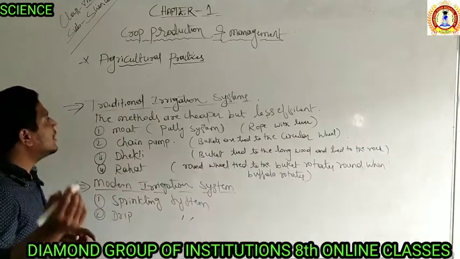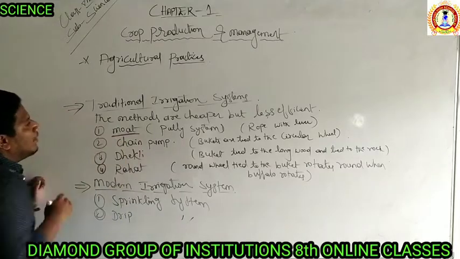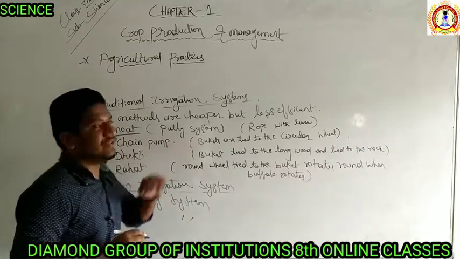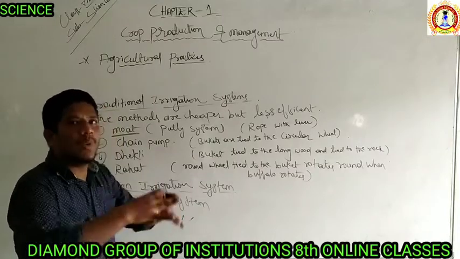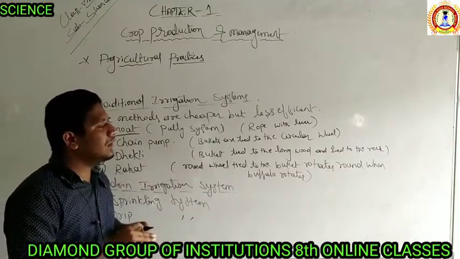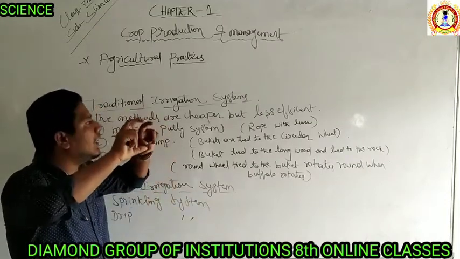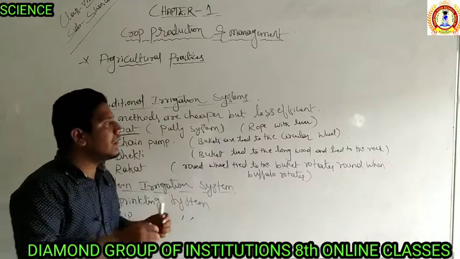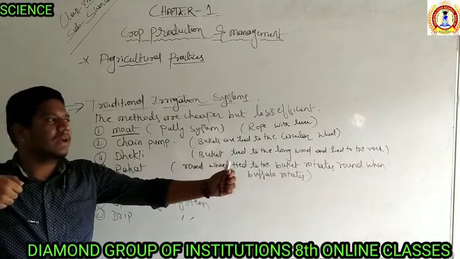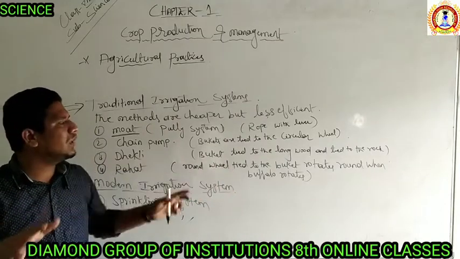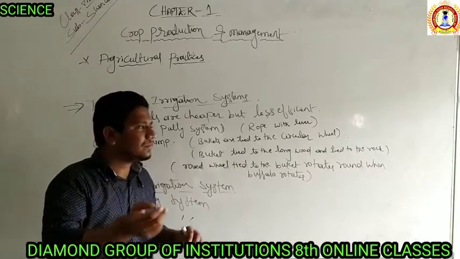Which are the traditional irrigation systems we already use? The first one is the moat. The moat is also called the pulley system. You may know it as a simple way. If you have a well, it is drilled, and there is a lever, and that lever has a long rope. Simple. If you belong to the village side, you will understand very easily. I will tell in Hindi.